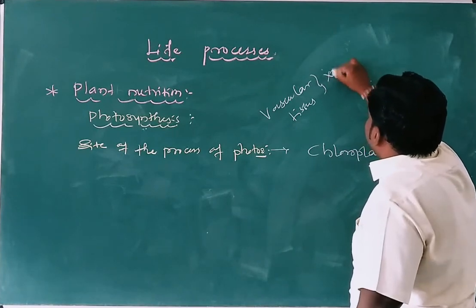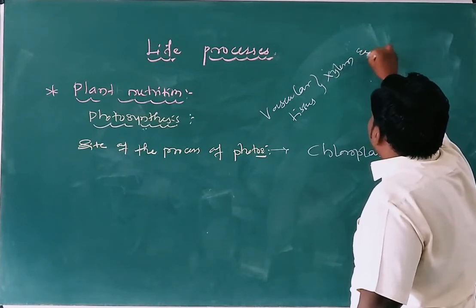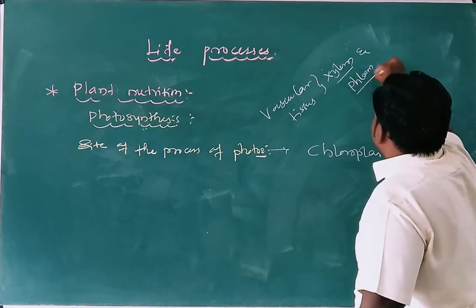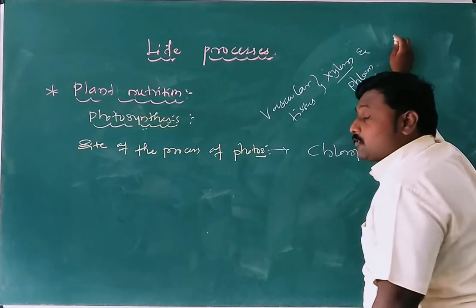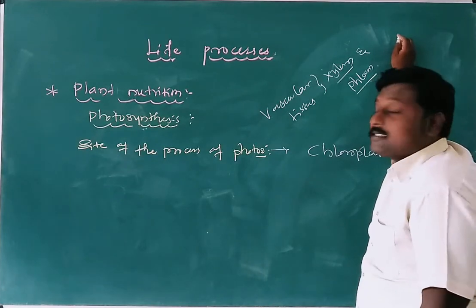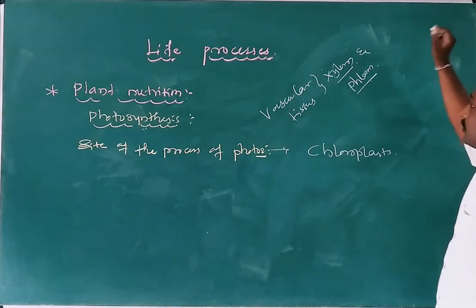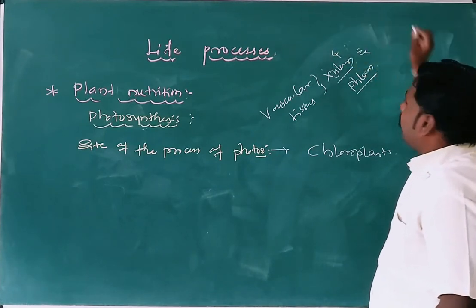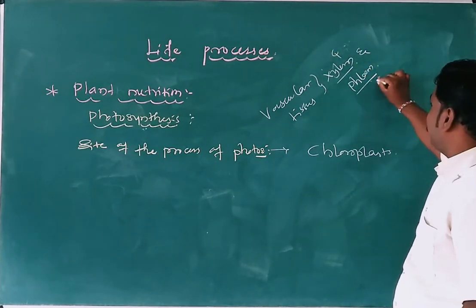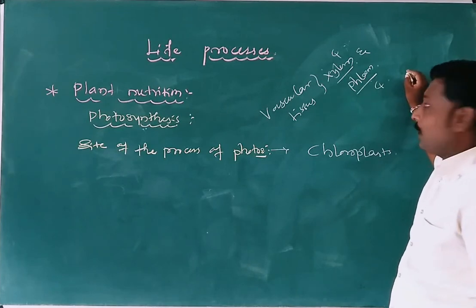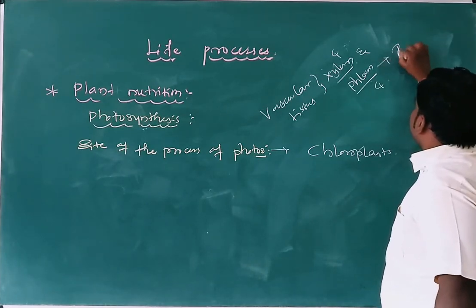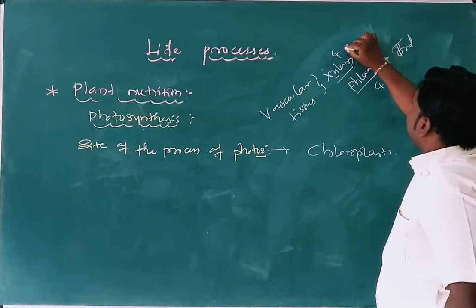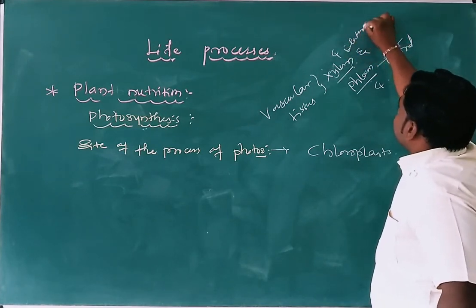They are nothing but xylem and phloem. In ninth standard, we discussed the subparts seen in xylem and phloem. The main role is conduction of food as well as transportation of food. Here xylem conducts water.